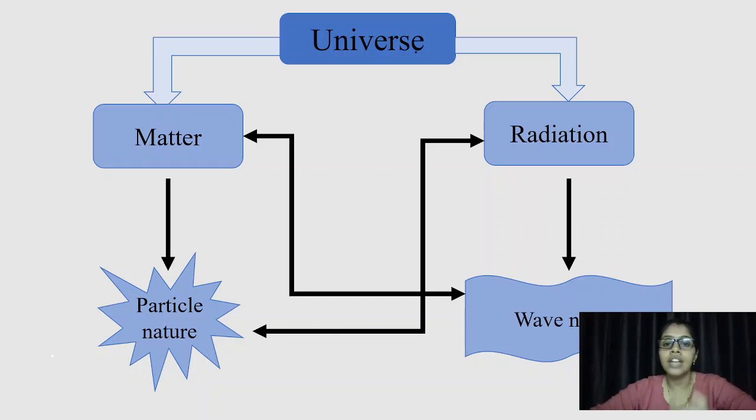This concept we write under dual personality, meaning matter and radiation show us the dual nature, that is particle nature as well as wave nature, right? So here we are considering the particle nature of radiation or the wave nature of a particle. In quantum mechanics, as we know, we deal with the microscopic particles, right?